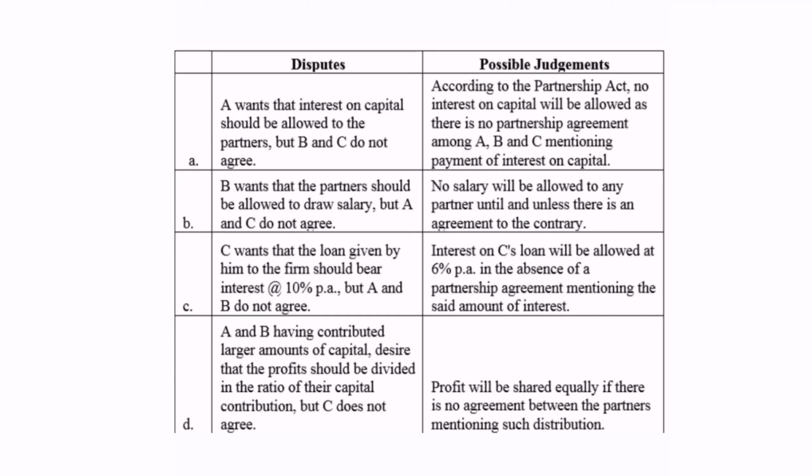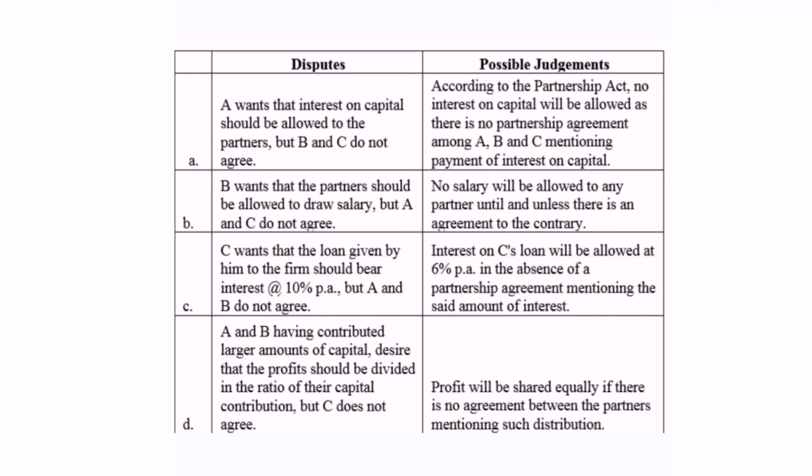Then the third case is that C wants the loan whatever he provided to the firm to carry an interest rate of 10%, but A and B are not agreeing. So should C be provided with 10%? No. If any loan is provided by any of the partners, then only 6% interest is to be provided in the absence of partnership deed.